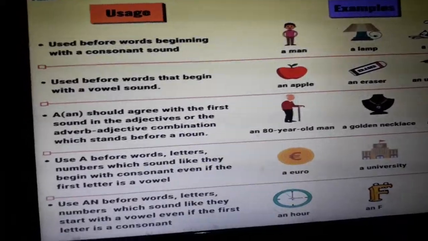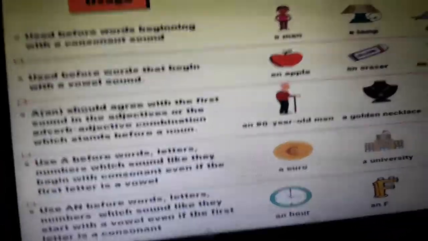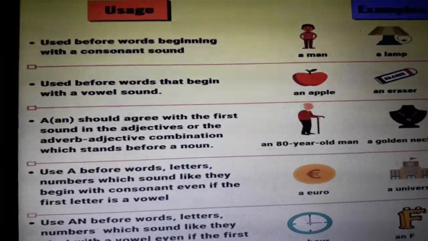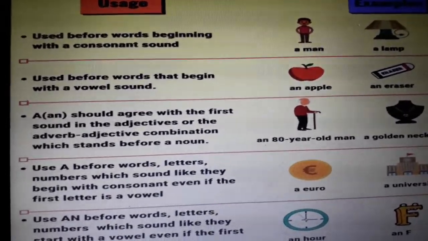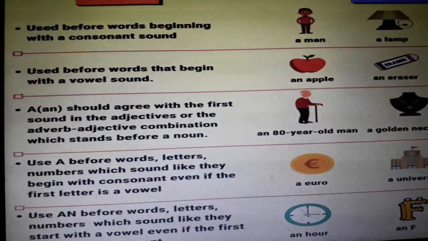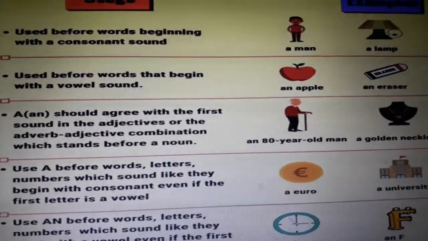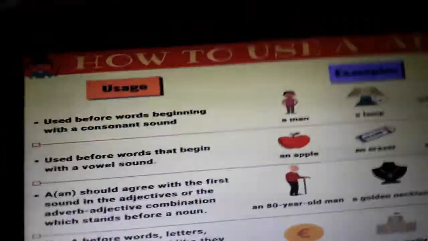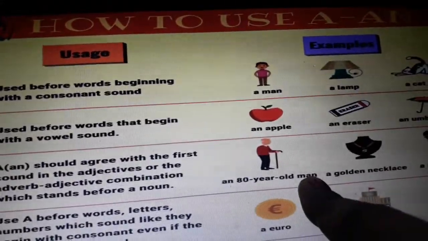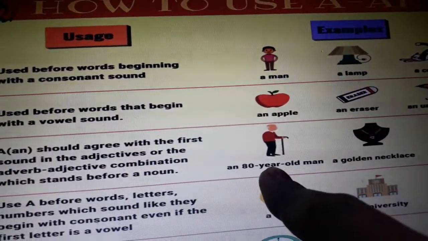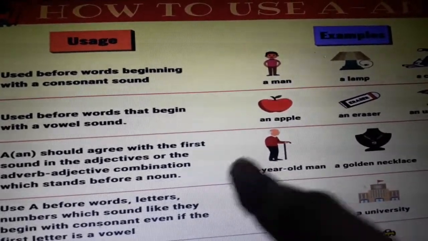Now let's see the third rule: a or an should agree with the first sound in the adjective, or the adverb-adjective combination, which stands before a noun. Now see here, this old is an adjective, 80 year is an adverb of number.